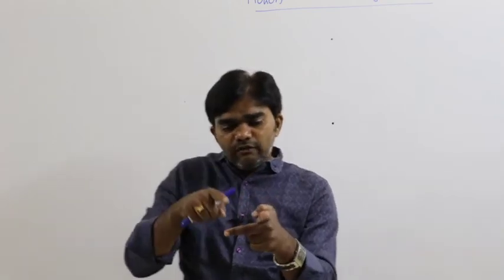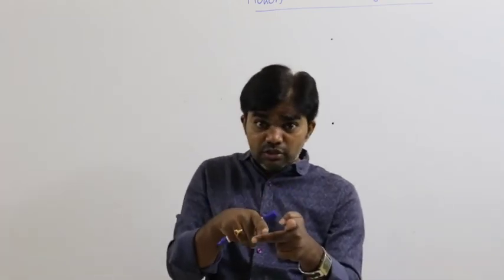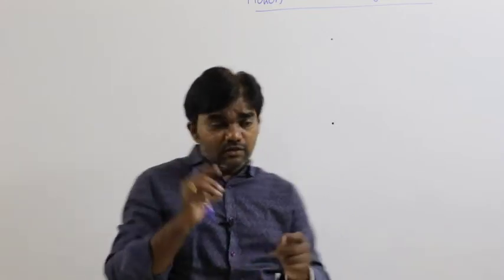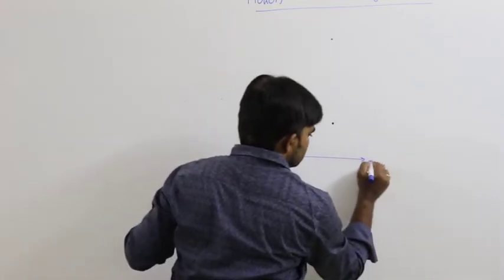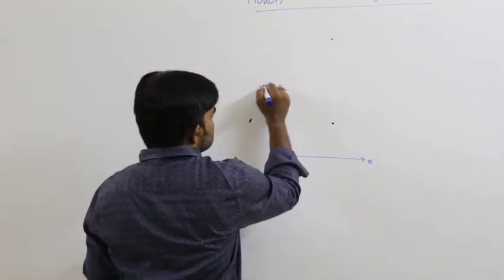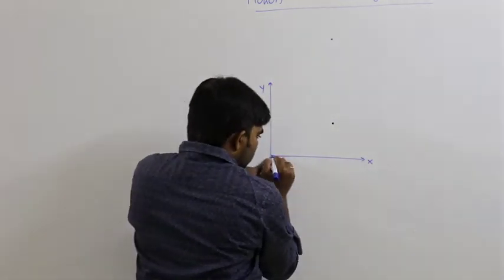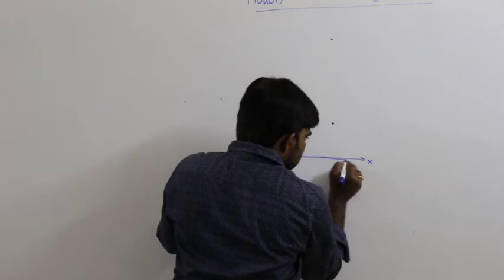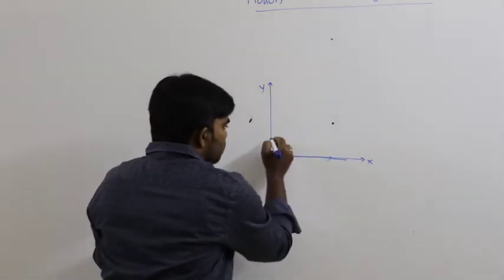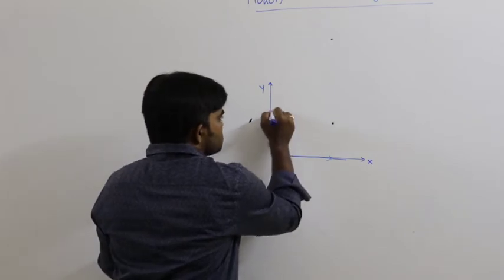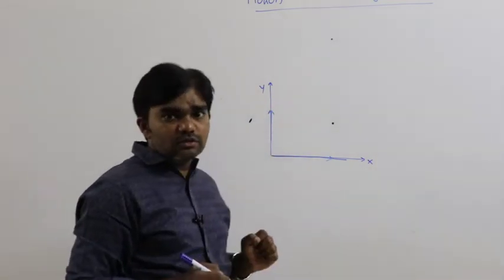For example, if the motion of the body is in two dimensions, that means x-axis and y-axis. For example, this is x and this is y. If the body moves only along the x-axis, that is called one dimension. If the body moves only along the y-axis, that is also one dimension.